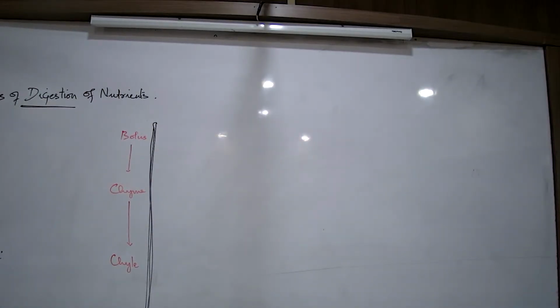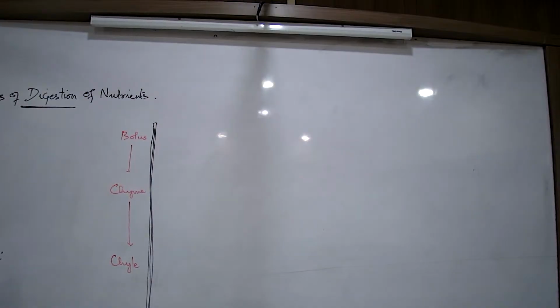So what are these terms I am talking about? It is that same partially digested food getting transported from one part of the alimentary canal to the other, but the consistency is constantly changing. Constantly it is becoming more and more fluid in nature, because as it moves to different parts, the gastric juice, the pancreatic juice, the bile juice, one after the other get poured on it. The watery consistency is increasing, but digestion is still going on.